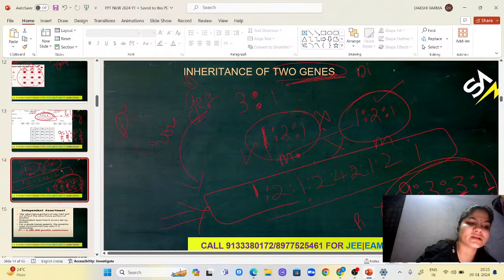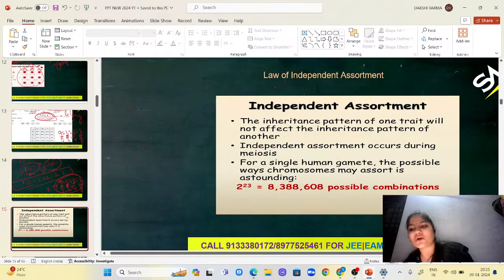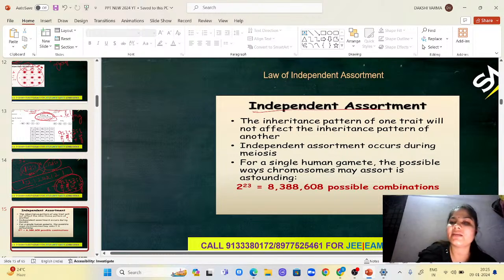Now, our next topic is the law of independent assortment. So, what is the law of independent assortment? In the law of independent assortment, the inheritance pattern of one trait will not affect the inheritance pattern of another. Independent assortment occurs during meiosis.